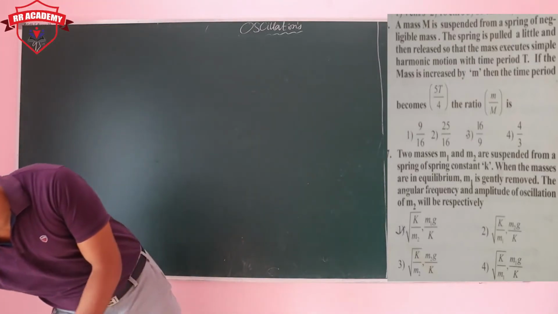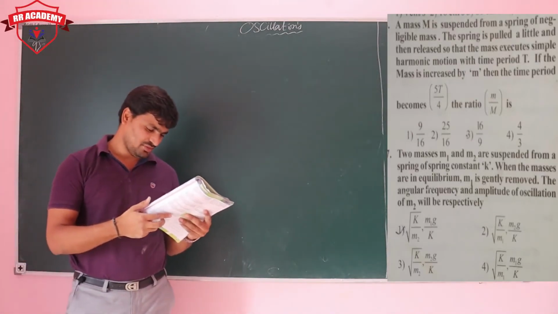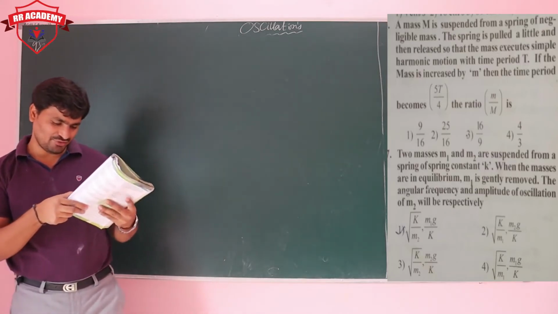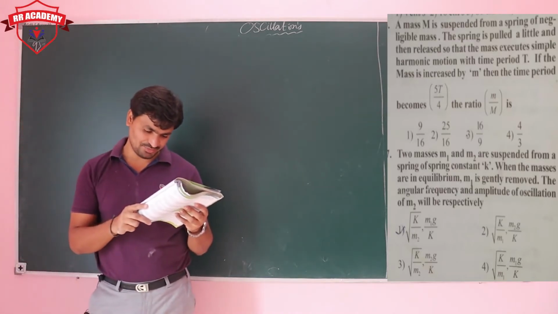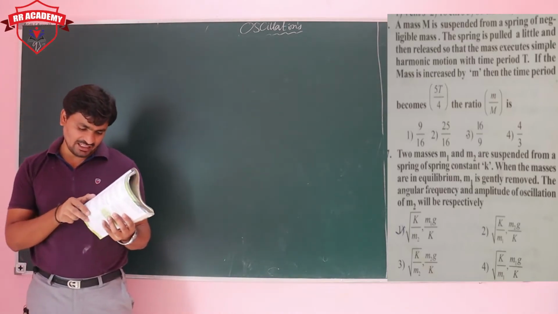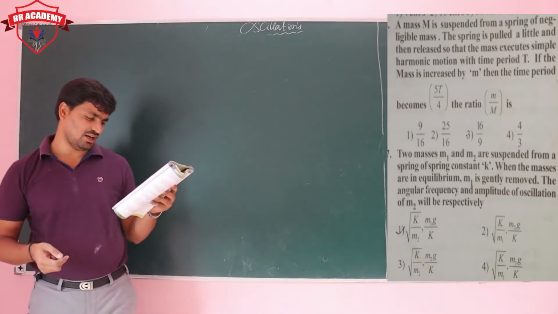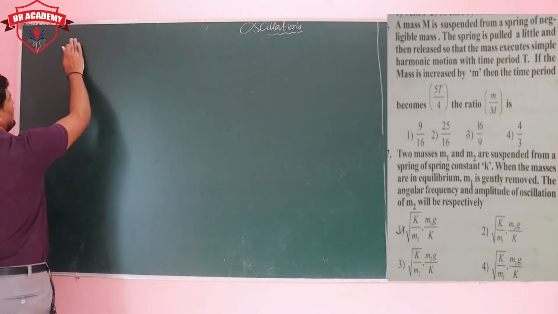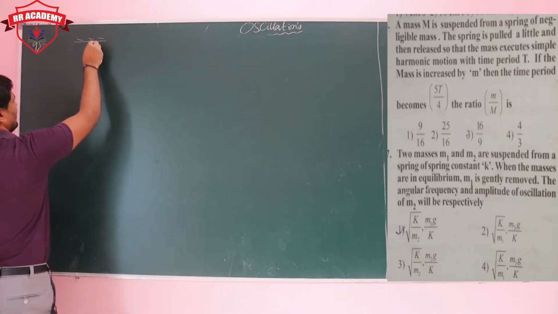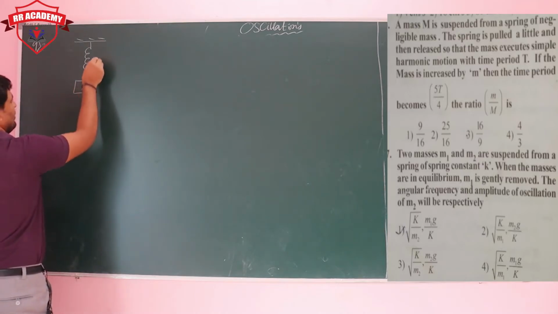What is the next problem? An interesting and easy problem. A mass M is suspended from a spring of negligible mass. The spring is pulled a little and then released, so that the mass executes simple harmonic motion with a time period T. Whenever you attach a mass m to a spring, the time period is T.